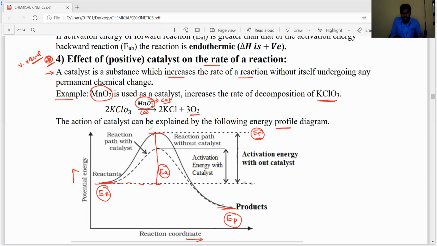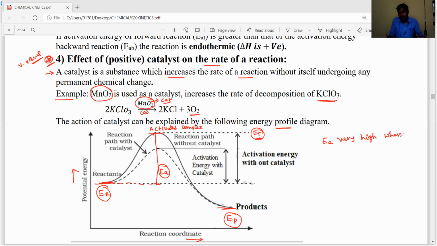To reach this state is called the activated complex. To reach this state, the required energy is known as the threshold energy. The minimum energy required for the reactant molecules to reach the activated state is known as the threshold energy. In that, the activation energy, EA, is very high.